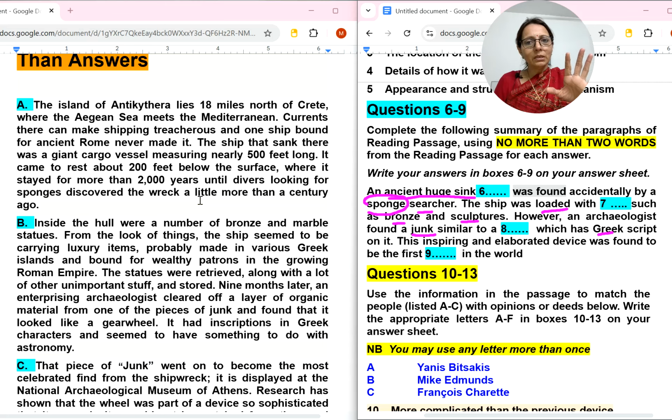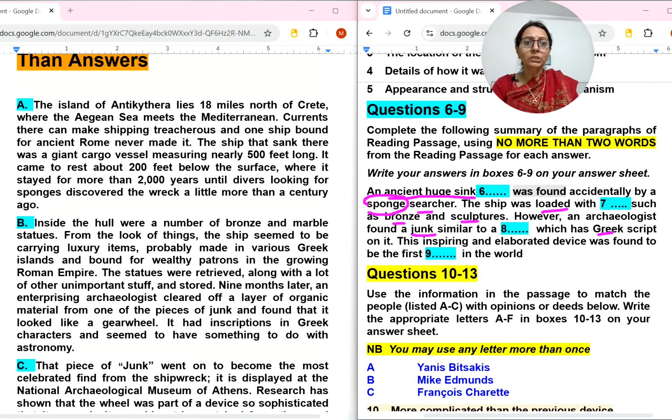You just make it a rule that wherever a person name, country name or place name is there, you just circle it. Okay, so here they were talking about ancient. So ancient Rome never made it. Okay, so they have started talking over here.